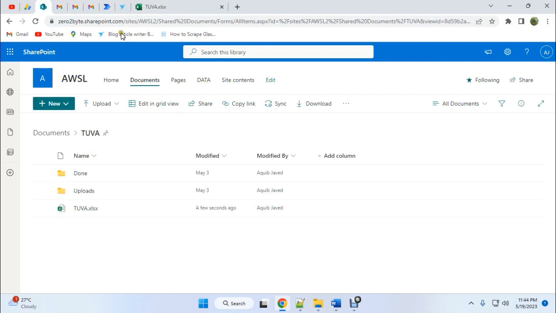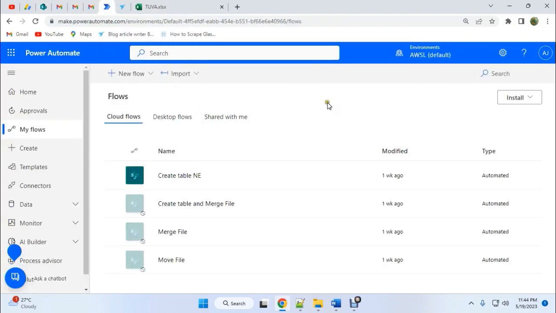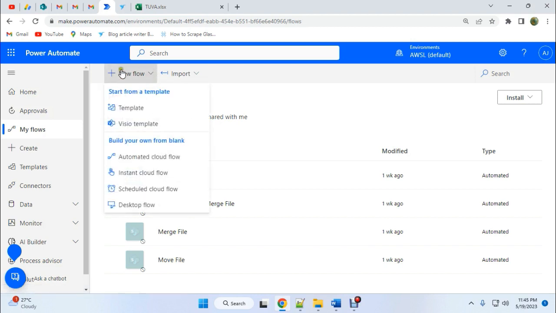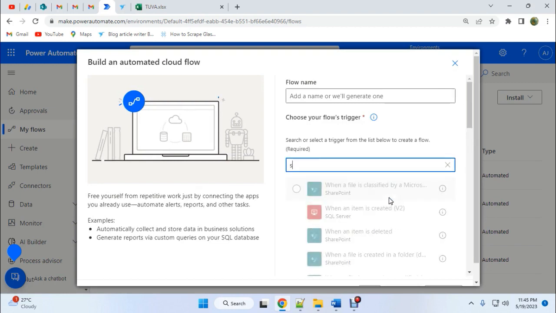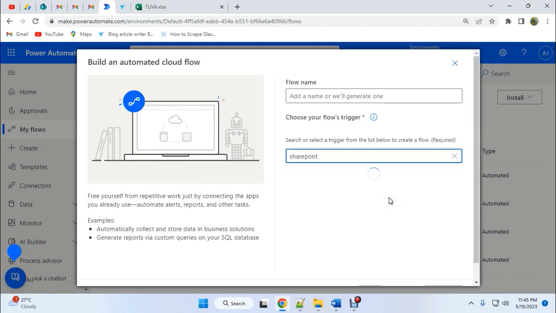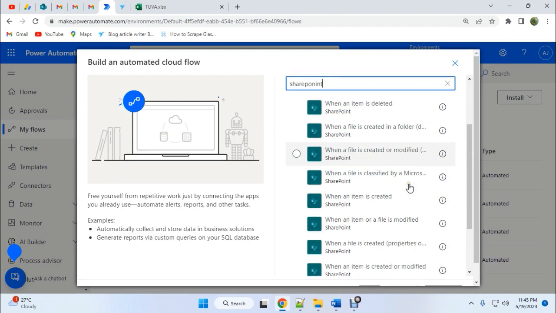So let's start. We'll go to Power Automate, then My flows, create a new flow, automated cloud flow, and here we search for SharePoint, and we can see "When a file is created in a folder."